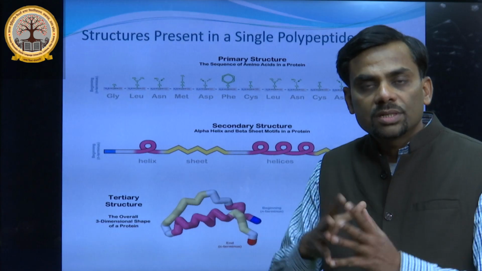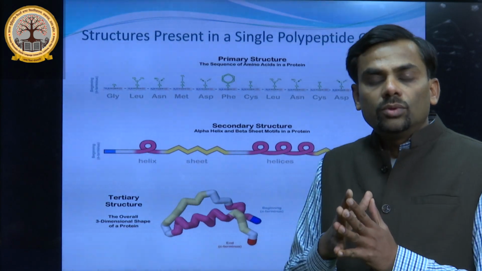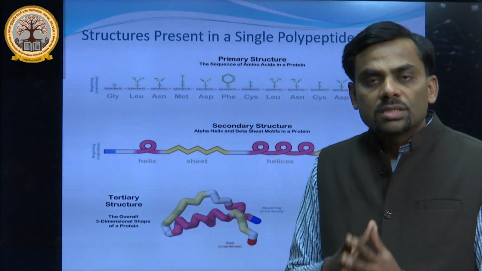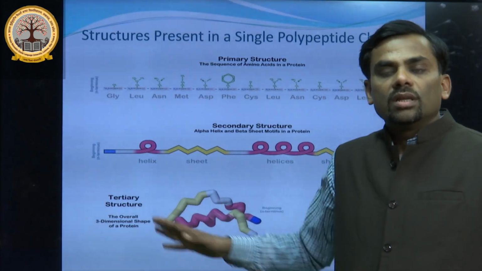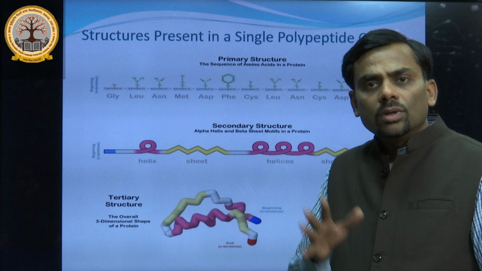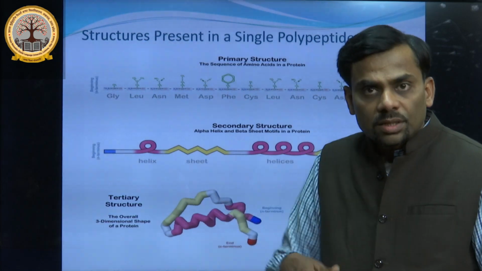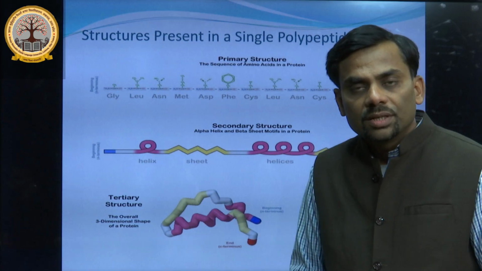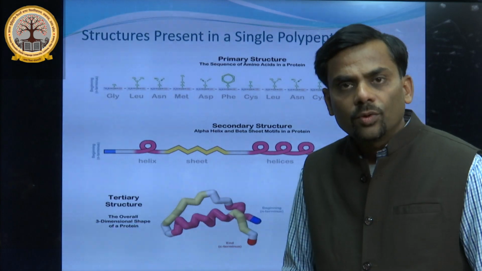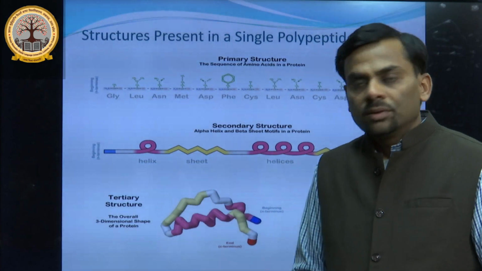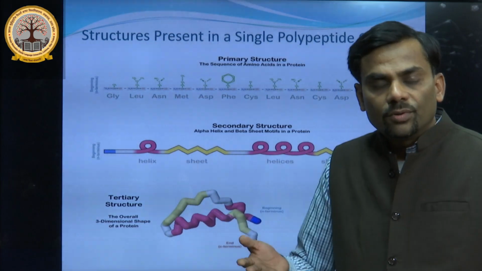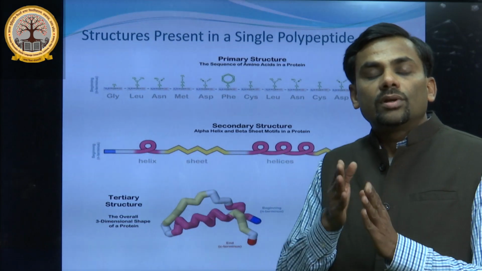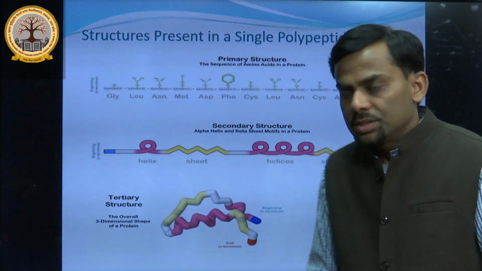Interactions take place between amino acids which are nearby. This is responsible for the folding in the secondary structure, while in the tertiary structure, as I have told you, other extra bonds come into the picture, for example hydrophobic and electrostatic. So these are responsible for other types of folding due to interactions between the amino acids.